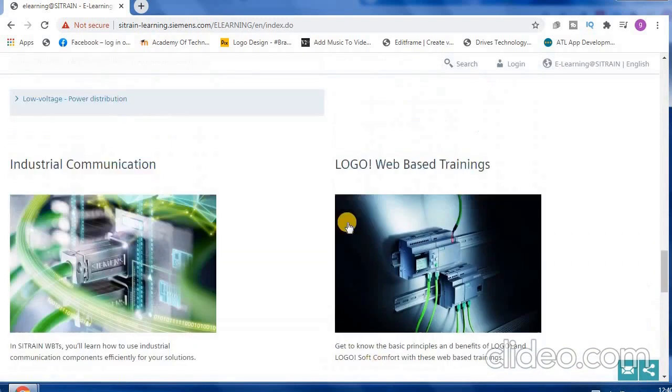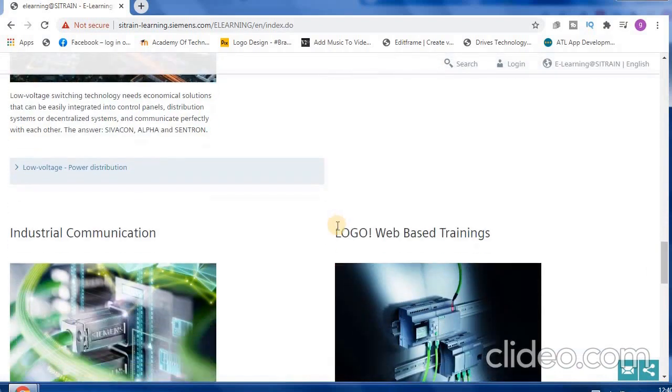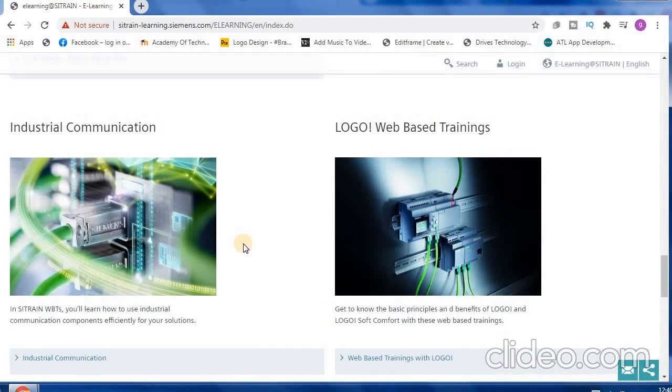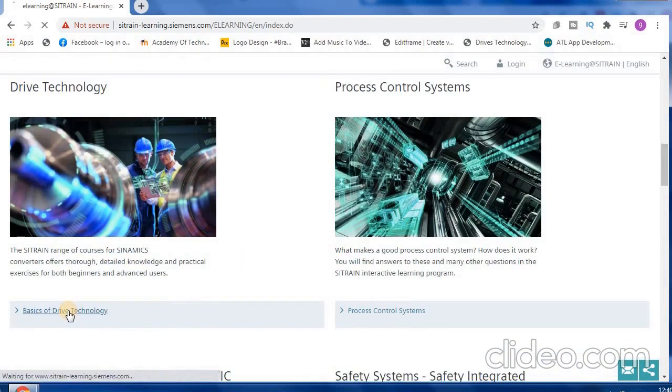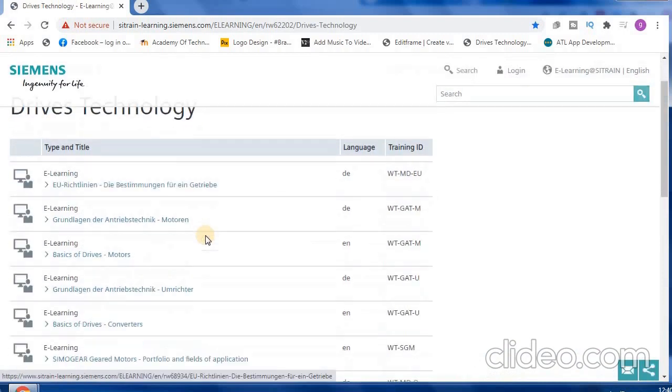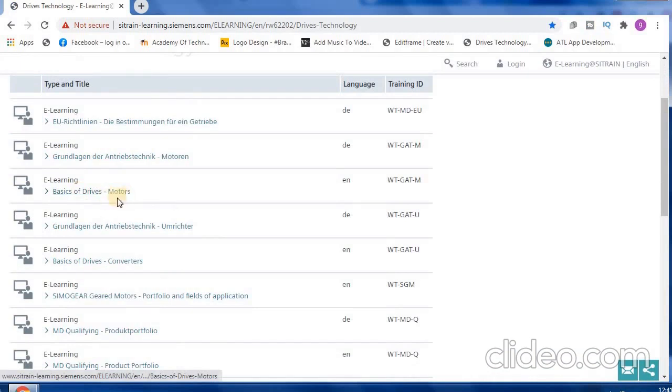These are the main topics under which there are subtopic courses that you can avail for free of cost, and you can take a single part of the whole topic in which you are interested. Clicking on one of the topics, suppose I am choosing drive technology. Clicking on the link, it will simply take me to another web page where you can see the whole list of courses, subdivided topics. Drive technology is the main topic under which there are various kinds of subtopics.